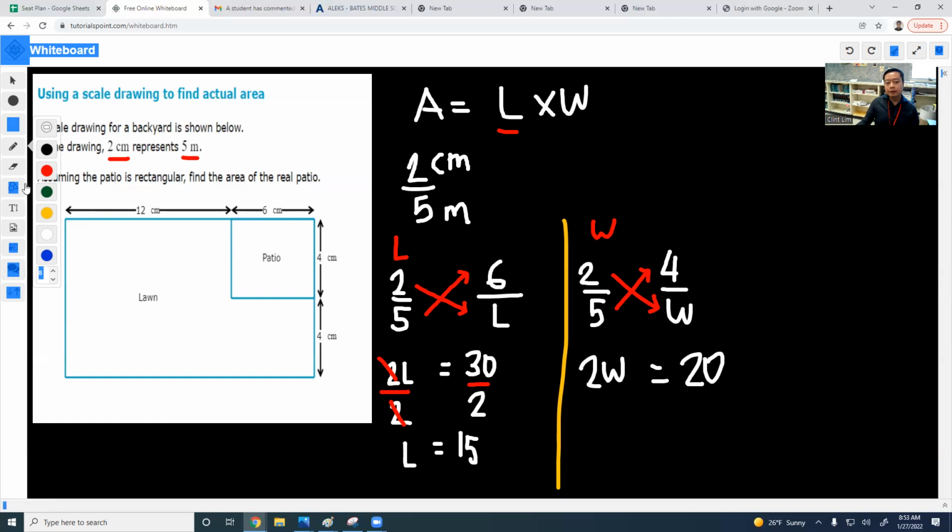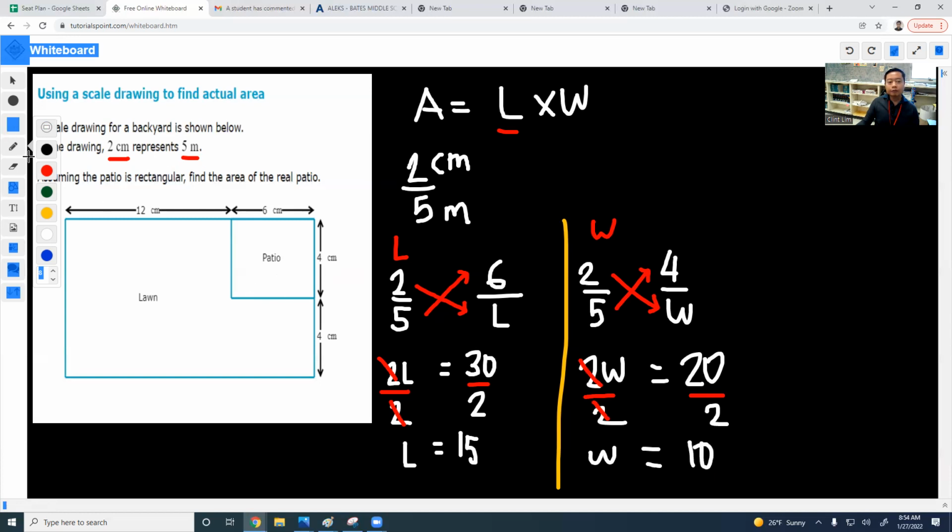So we're going to do the same thing. Whatever I do here on the left to solve for the length is the same thing that I'm going to do for solving for the width. So I'm going to use division to isolate the variable W. So that means divided by 2, divided by 2. And if I do that, these two cancel out. You're going to be left with W is equal to 20 divided by 2, which is 10.